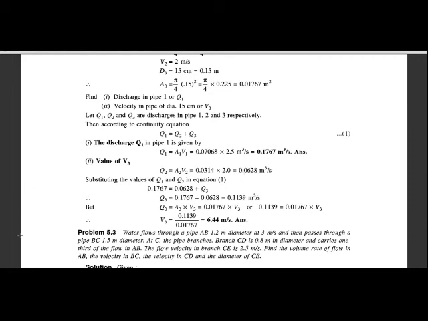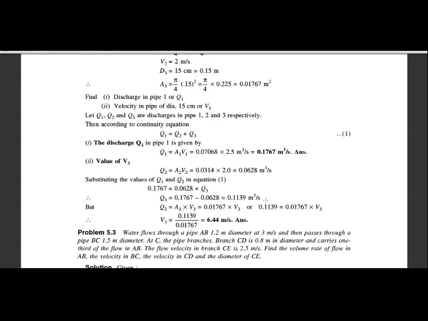We know that the discharge in the main pipe is equal to the summation of the discharges of the branched pipes. So Q1 is equal to Q2 plus Q3, and we know that Q1 is 0.1763 and Q2 is 0.0628, plus Q3. So we get the value of Q3 as 0.1139 meter cube per second. As we know, discharge is equal to velocity into area.